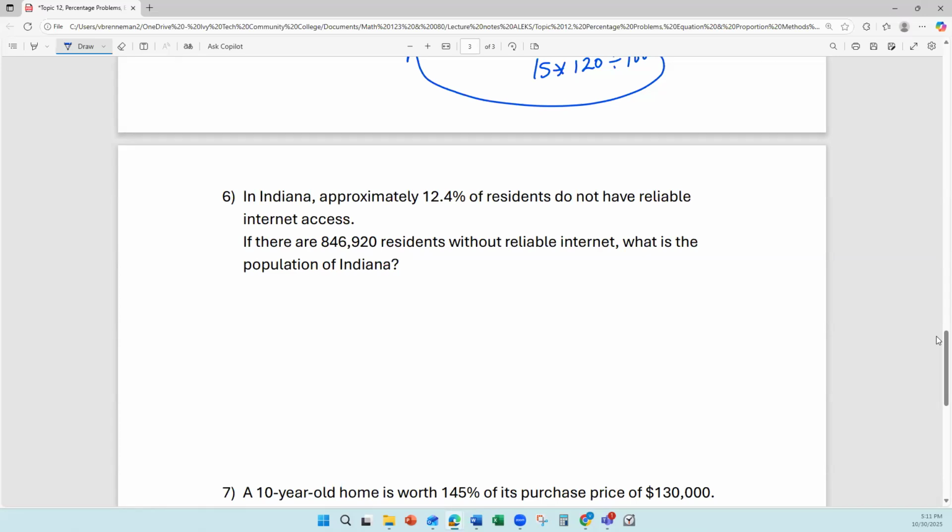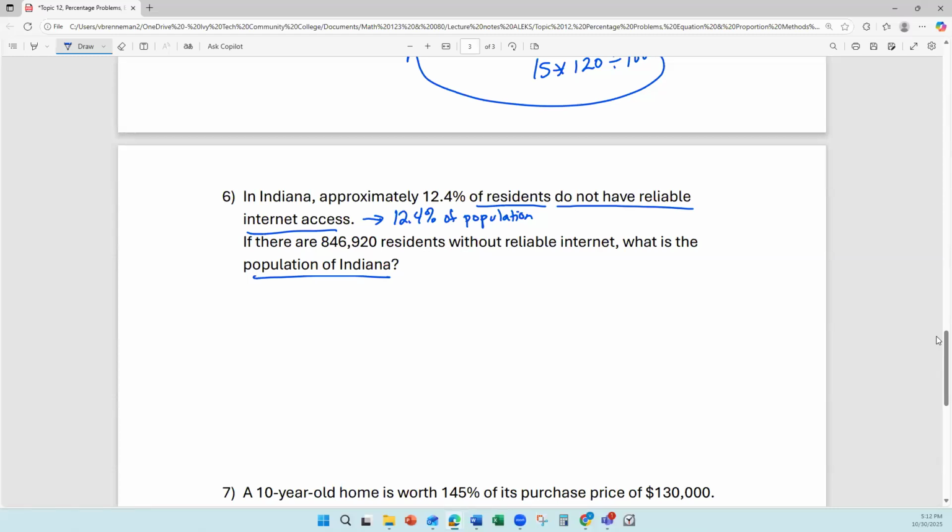So let's take this first sentence and put it into a simpler sentence that we can potentially turn into an equation. 12.4% of residents, that would be of all residents, which is the same thing as the population of Indiana. So I'm just going to say of population. And then we don't have the word is, so we're taking this whole do not have reliable internet access as our sort of is part.